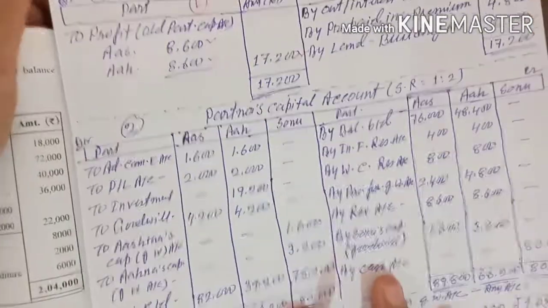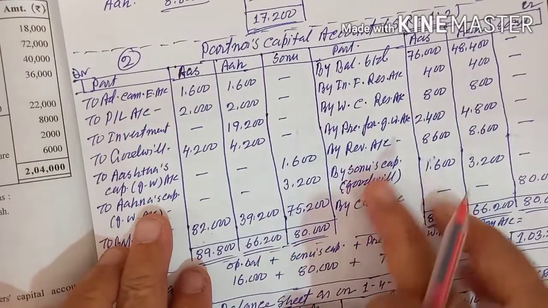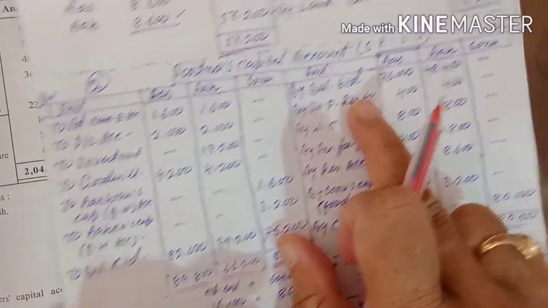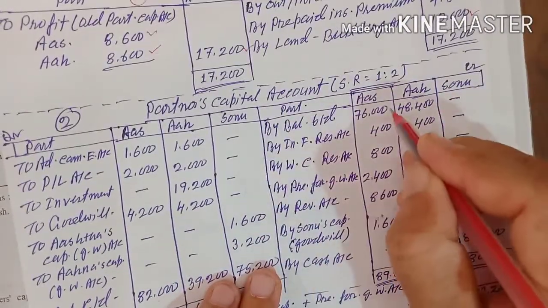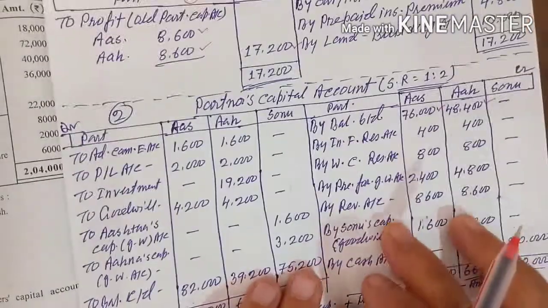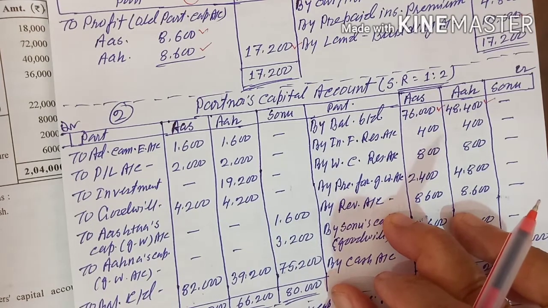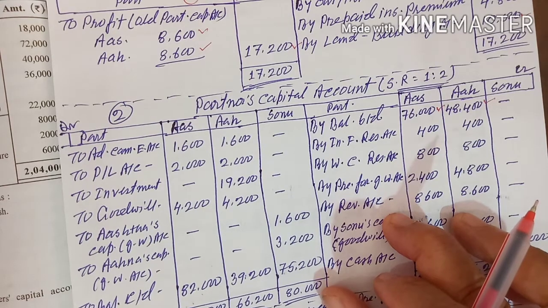Before starting the partners capital account, I told you what we will do. First we will write the opening balance of the partners capital account. Opening balance is coming 76,000 and 48,400. Opening balance 76,000 and 48,400. What is your next work? Next work is there. First you will go to your old balance sheet where you wrote D, that you distribute. It is coming first the workman compensation fund of 4,800.